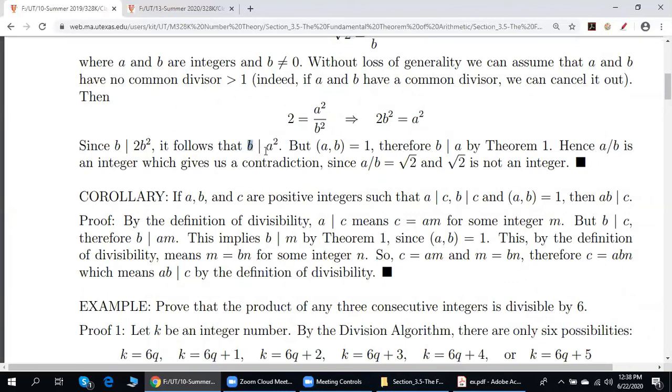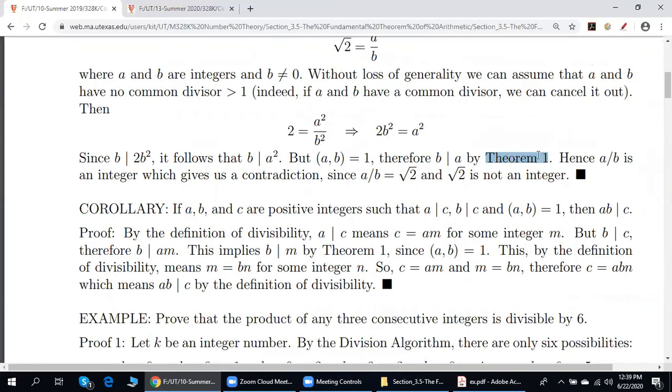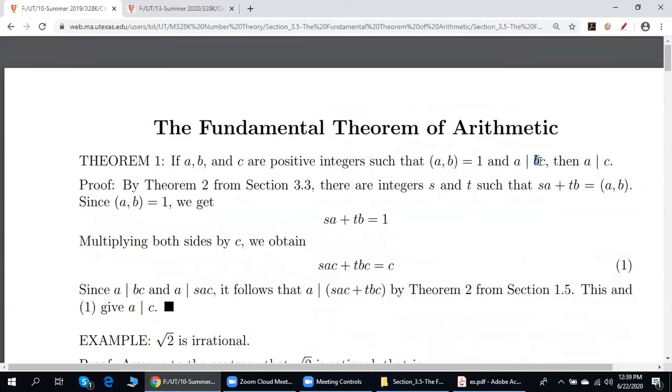b divides the product of two integers, a and a. b is relatively prime with a. Therefore, b divides a by Theorem 1. In other words, if over here b and c are equal, as a corollary from Theorem 1, we get the following.